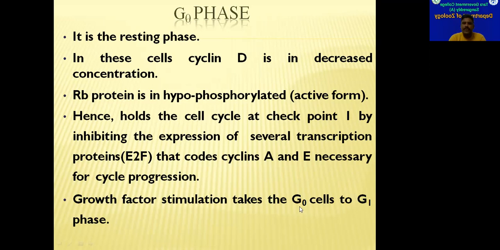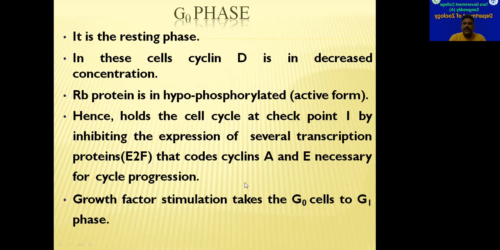Instead it goes into G0 phase. So growth factor stimulation will be stopped. As a result, the cell enters into G0 phase. Protein synthesis and all these very rapidly happening events will be controlled, so they will not occur at fast rates. So these are the events that happen in G0 phase.